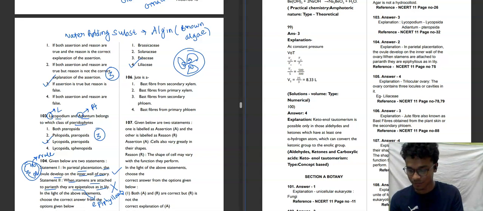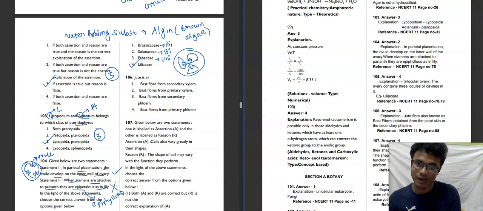So in Brassicaceae, it is bilocular. In Solanaceae, it is also bilocular. In Fabaceae, it is unilocular. In Liliaceae, as you already said, it is trilocular. Okay. So the fourth option will be our correct answer for this question.